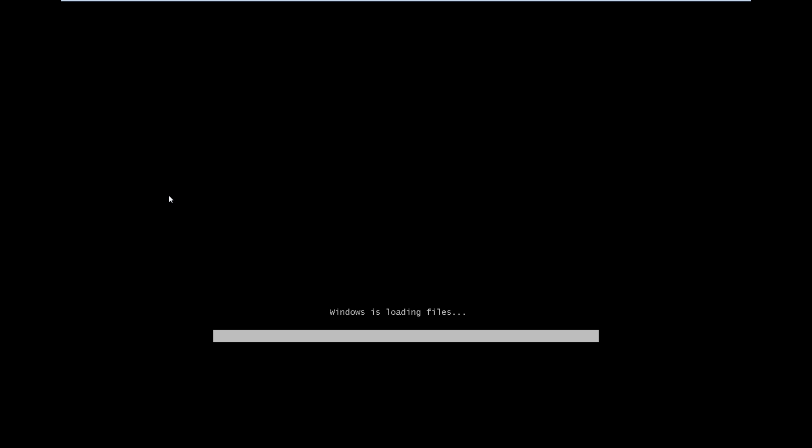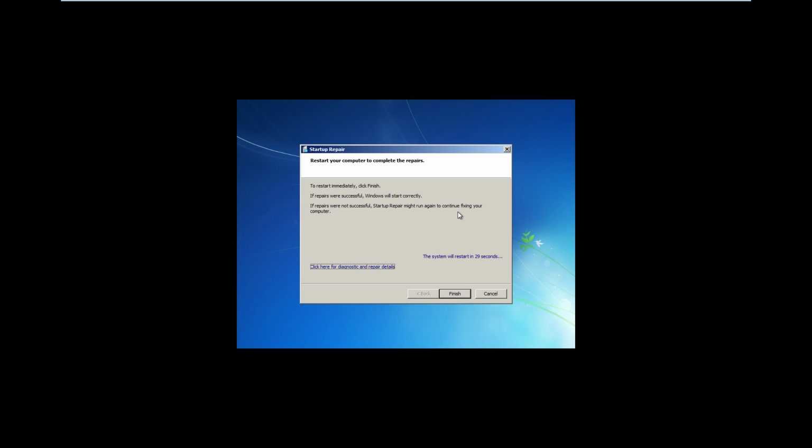So instead of booting straight into Windows, we get a different boot up sequence, more reminiscent of Windows Vista. I guess this is the recovery console boot up. But yeah, everything's pretty screwed up now on your computer. So startup repair has run, however, it doesn't do anything, because the system is completely screwed. So we're going to go ahead and let it restart.